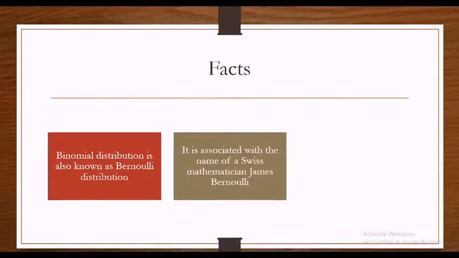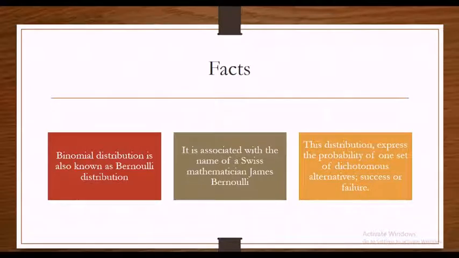It is associated with the name of a Swiss mathematician, James Bernoulli. That is why the Bernoulli distribution got its name. This distribution expresses the probability of one set of dichotomous alternatives, such as a success or a failure.